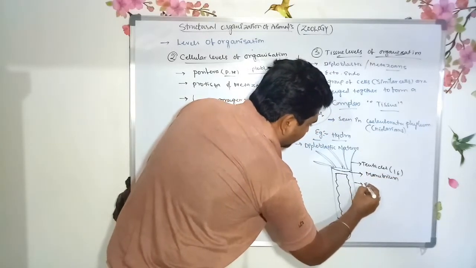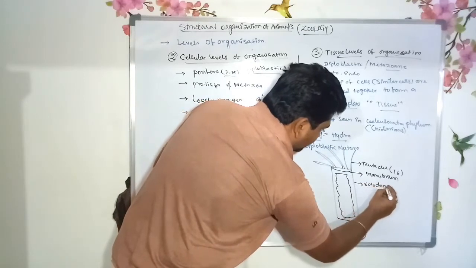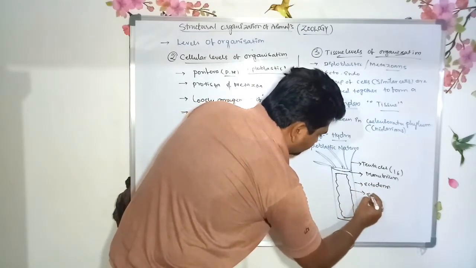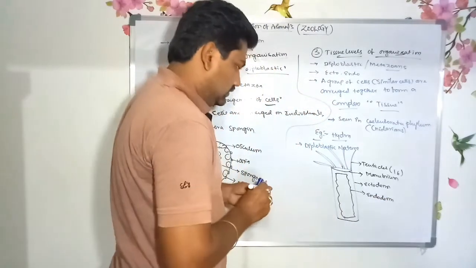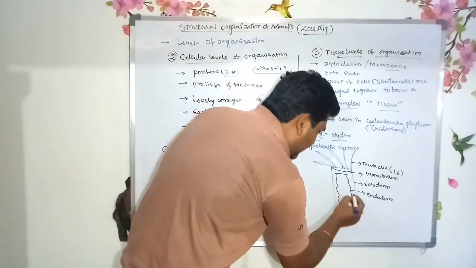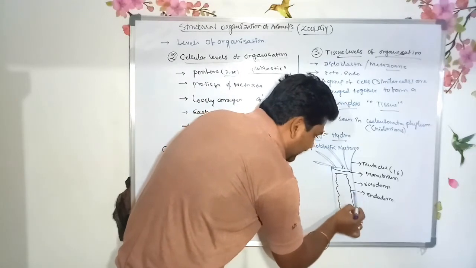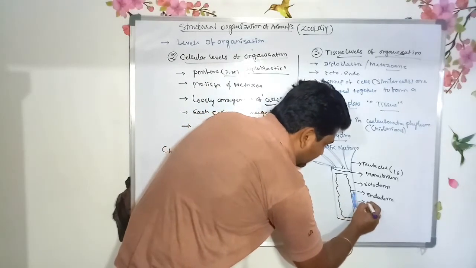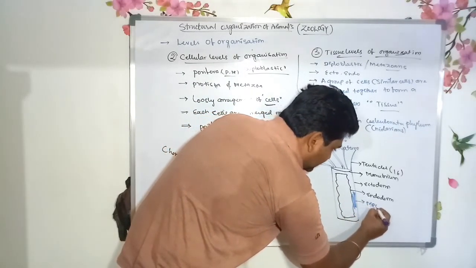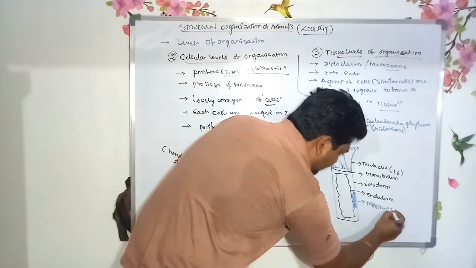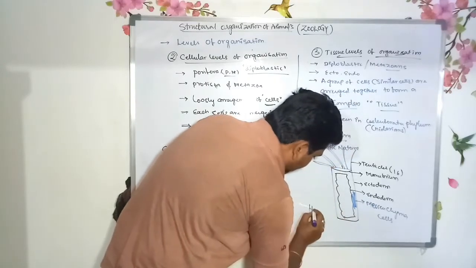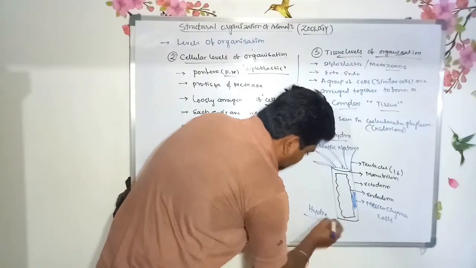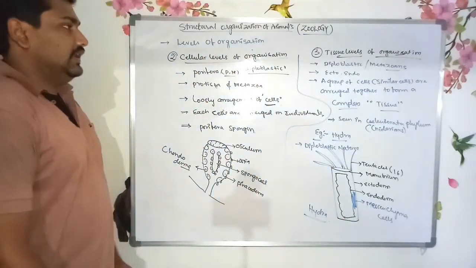This is known as the ectoderm and the endoderm. In between ectoderm and endoderm it is completely filled with mesenchyma cells. Example, Hydra. Are you clear?